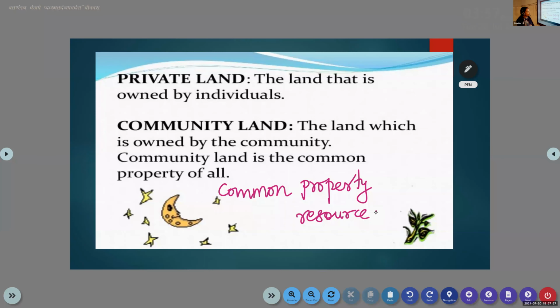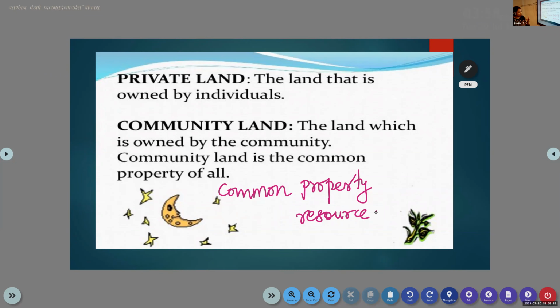So the private land is owned by individuals, whereas the community land is owned by a group of people for their common use. Community land is also known as common property resource. With the help of the community land, people can collect food, fruits, nuts, everything they can collect from that common land. So it is known as common property resource.